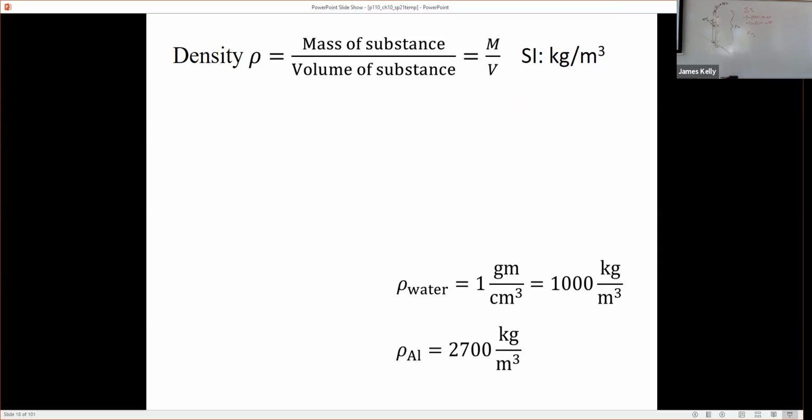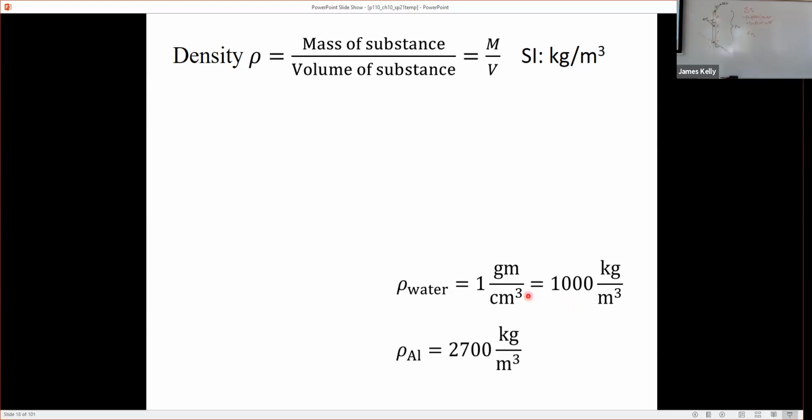Something we're going to look at a lot in this chapter, of course, is water. It's the most common fluid that we think about. Of course, air is pretty common too, but we just don't see it as easily as water. And the density of water, many of you have memorized from your chemistry exploits as 1 gram per cubic centimeter, which in SI units is 1,000 kilograms per cubic meter. Now, 1,000 kilograms is pretty massive, but a cubic meter of water, that's a lot of water. It's not surprising that the mass is 1,000 kilograms.